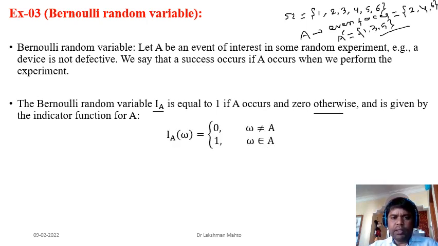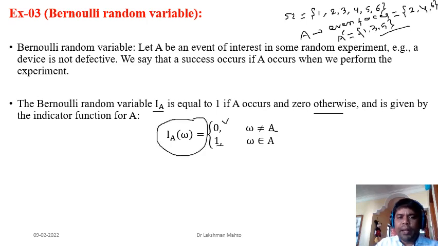And here this I means indicator function, so we can define it this way. I_A of omega: if omega, this outcome, is coming from event A, then it takes value 1. If omega is not coming from A, then it will take value 0. So this is one kind of indicator function, or some people call it the characteristic function. That means if the outcome is coming from a specified event or event of interest, then the indicator function will take value 1. And if that outcome is not coming from the given event, then the indicator function will take value 0.